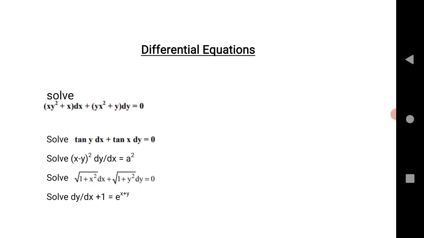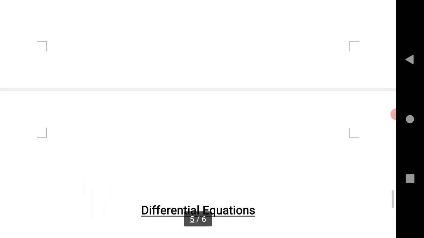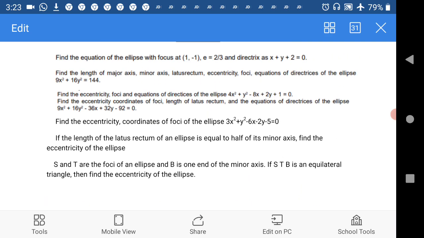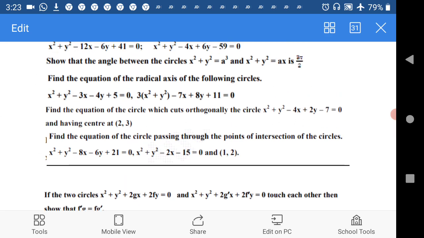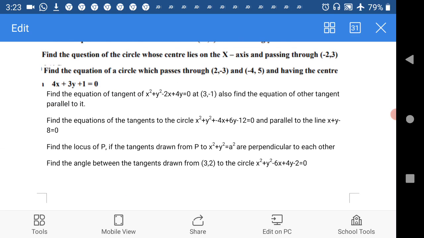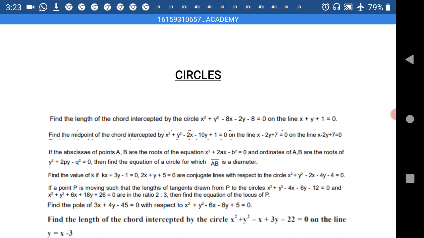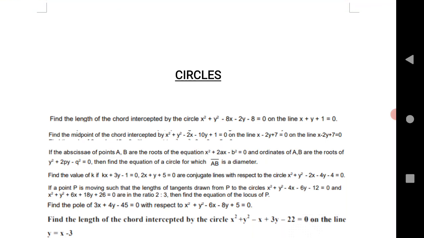These are the very important chapters. All the SAQs I have given. Try your level best, practice more and more, and focus. Mostly I have given hyperbola, ellipse, system of circles and circles. These are the very important chapters that give you maximum marks.